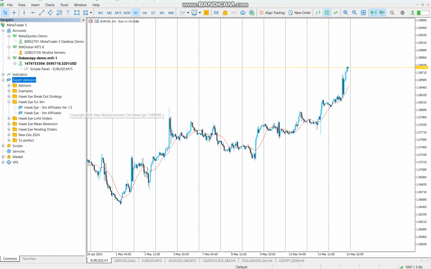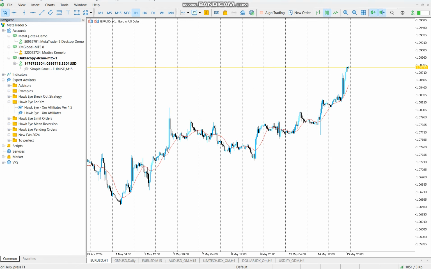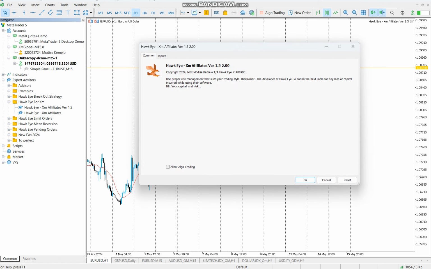Now, to attach the bot to a chart, just open a chart. You can drag, or you can open the chart, then double click on the robot. Go to the Common tab, check Allow Algo Trading. Then go to Inputs.